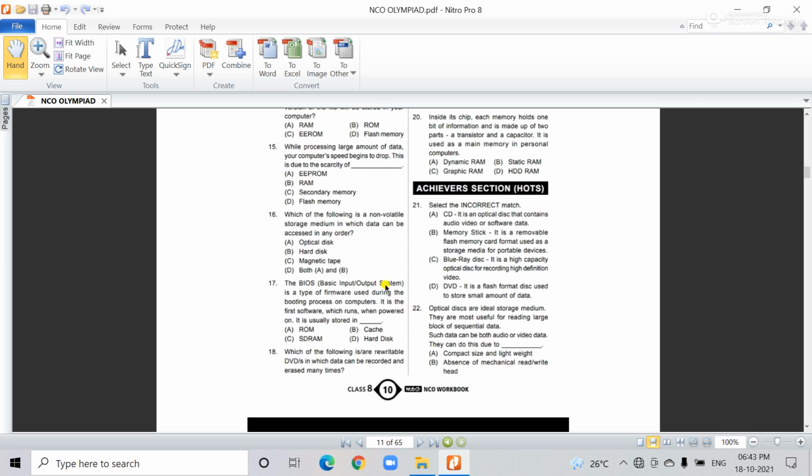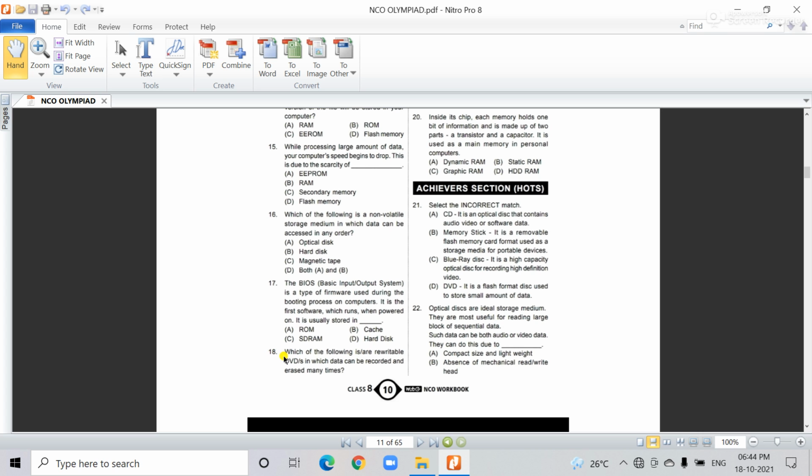Question 17: the Basic Input and Output System. BIOS is a type of firmware used during the booting process on a computer. It is the first software which runs when the power is on. It is usually stored in what? Option one is ROM, second is cache, third is SDRAM, fourth is hard disk. So the correct answer is ROM.